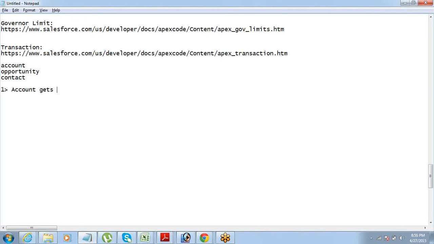Account gets created, ID generated. We pass on the ID to contact. Contact created. Fine. ID is generated for it. Now imagine, these two are already in the database now. Now after this, if opportunity, the third one, while it is getting inserted, if there is an error,